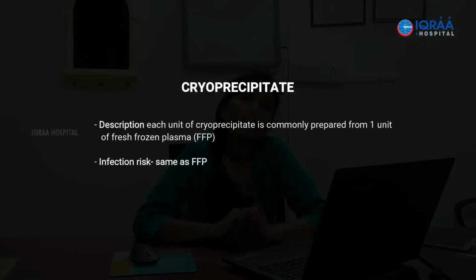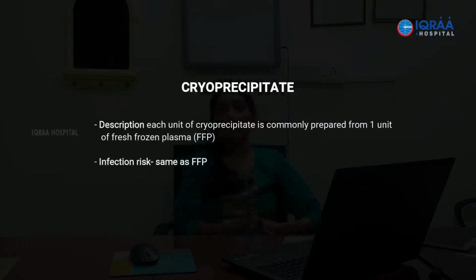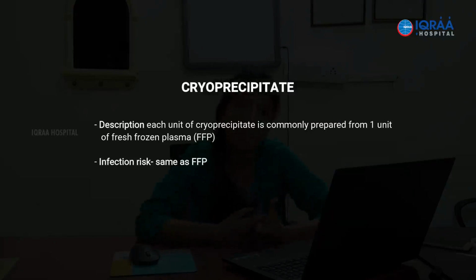The last product that we will be discussing is cryoprecipitate. Cryoprecipitate is again like red cell concentrate was a better version of whole blood. It is a betterment of fresh frozen plasma for some factors that we have to remember. It will not have all the factors present in FFP, but some of the factors would be present in a more concentrated form, like factor 8, von Willebrand factor, fibrinogen. Mostly we give cryo for the correction of these factors.